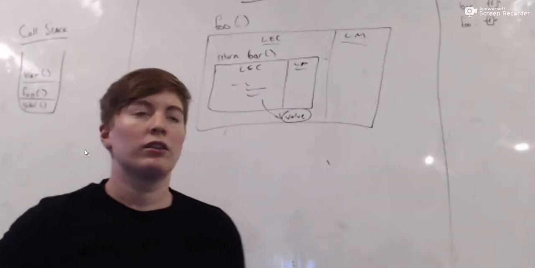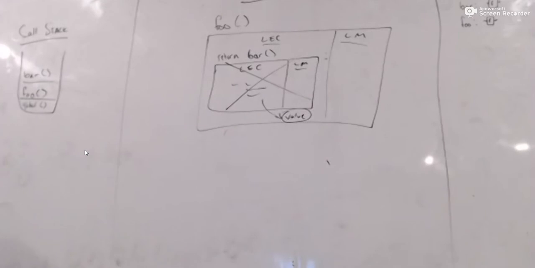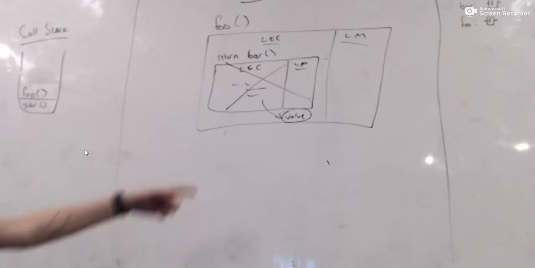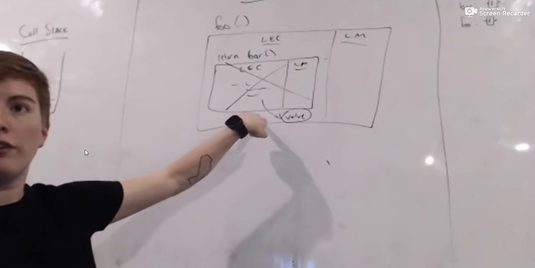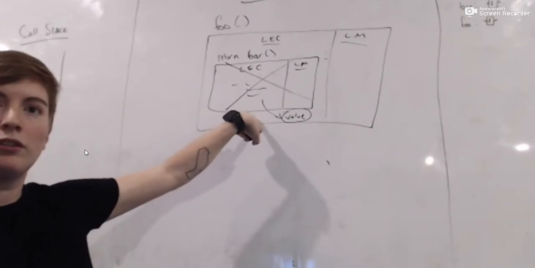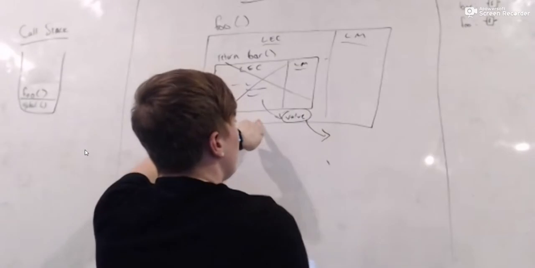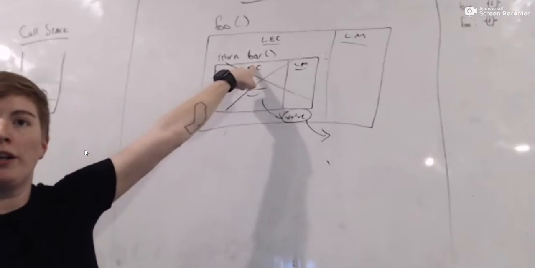And whatever bar returns out, once it returns out some value, what happens to this execution context? It closes, right? It goes away. Poof. And what happens to our call stack? It pops off the call stack. Awesome. And then are we done with everything in our foo execution context? Yeah, so this is just going to get passed back out here, because we're returning whatever the output of invoking bar is.